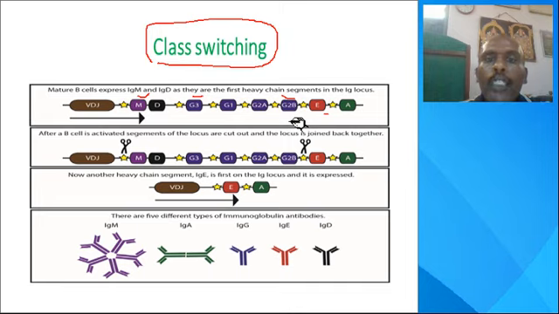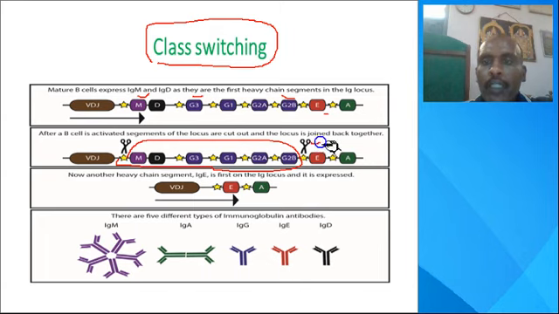This class switching is only limited to the heavy chain constant region, not the variable region. So here IgM is selected. What happened next? The remaining part is looped out.